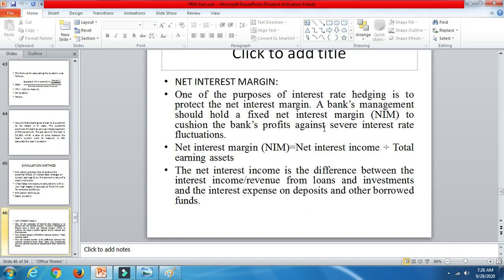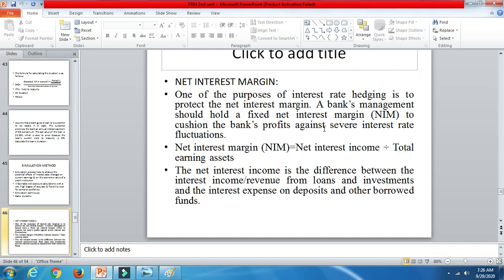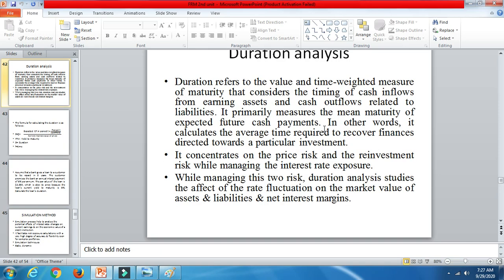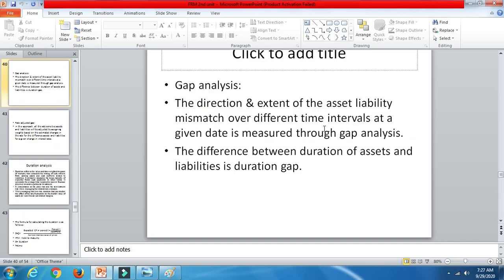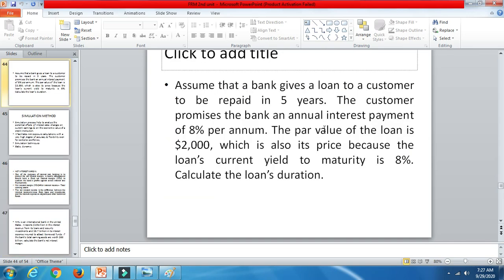So that is simulation. The next method is a part of duration itself. You don't have problems under simulation. We had only one problem in duration. And gap analysis also has very small problems, that will not be asked in the exam as well. Let's see if I can show you that also. Duration, we had one problem.